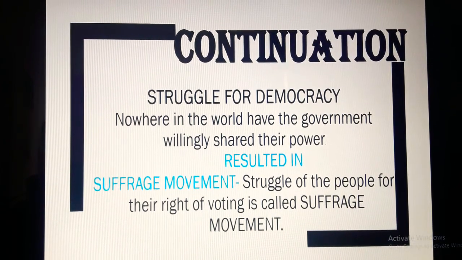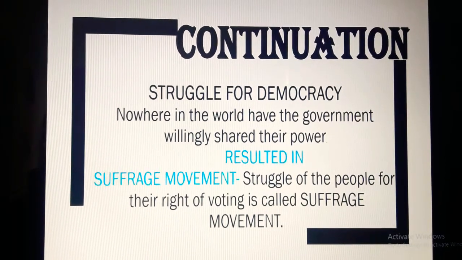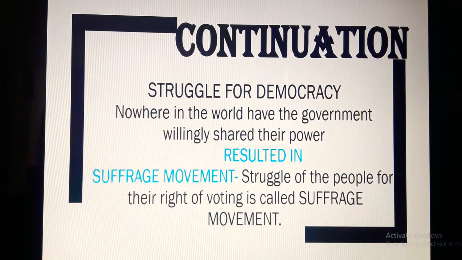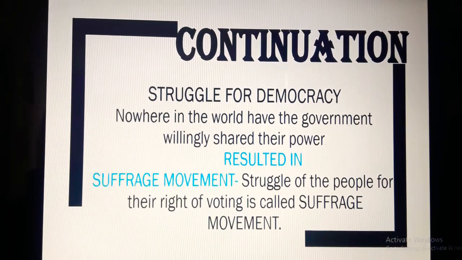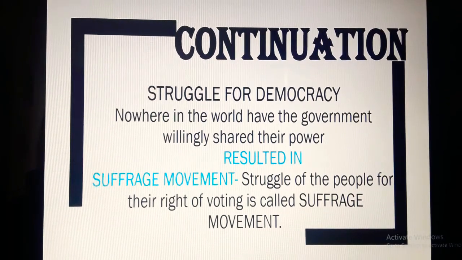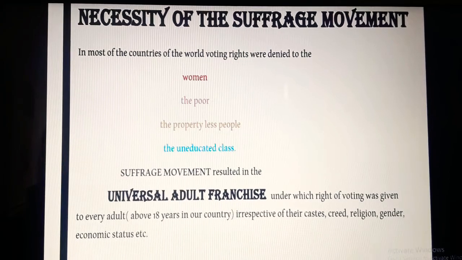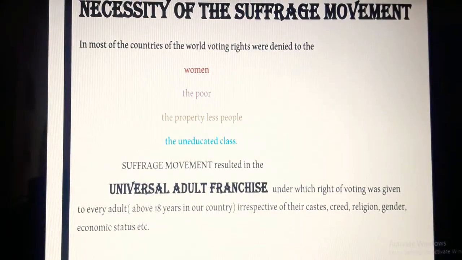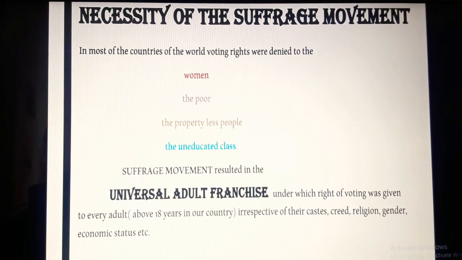Earlier, all the people had no right to participate in decision making or to give a vote. A handful of people used to take all the decisions. In most countries of the world, women, the poor, the propertyless and the uneducated people were not given the right to vote.